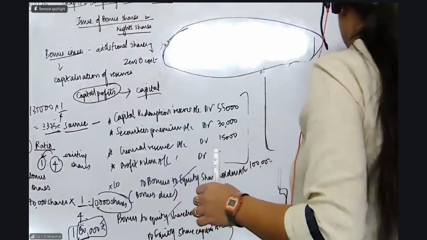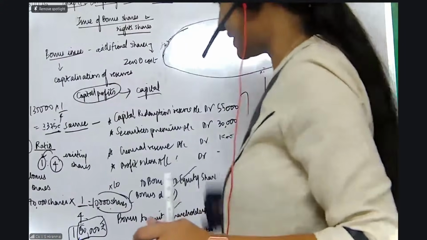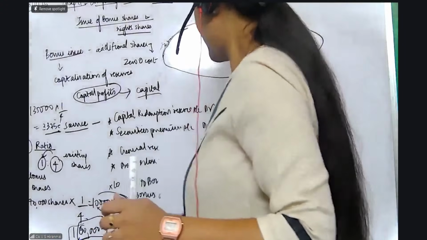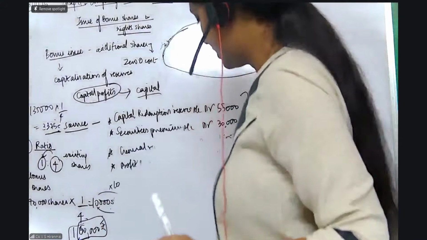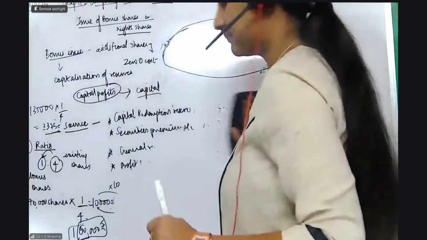So now we are going to the next concept of rights issue. Okay. So what is the difference between a rights issue and bonus issue? Rights issue is a simple thing. Not even conditions attached, nothing. Only two formulas you people have to remember.